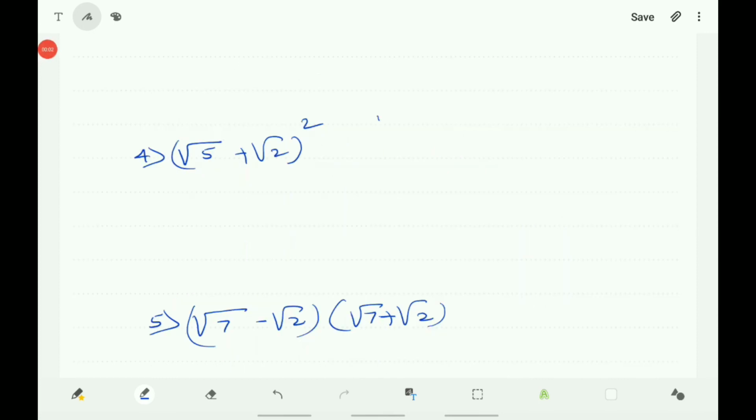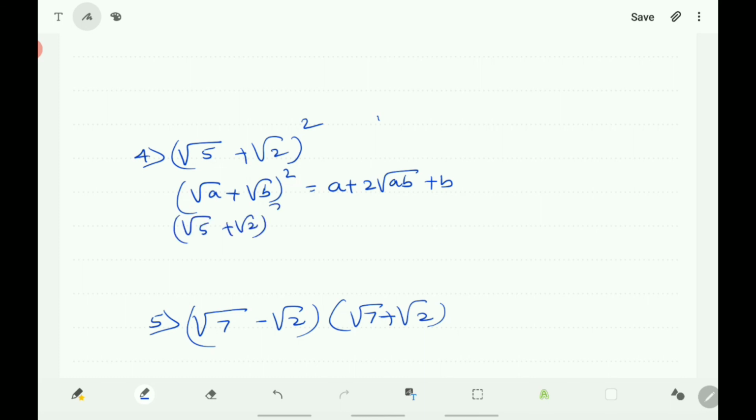Now you find the expansion of (√5 + √2) the whole square. Here you use the identity that (√a + √b) the whole square is a + 2√ab + b. Taking (√5 + √2) the whole square, in the place of a there is 5, so 5 + 2√(5 into 2) + 2.